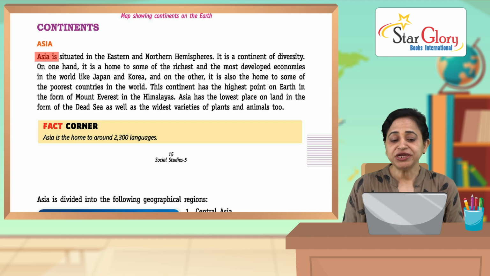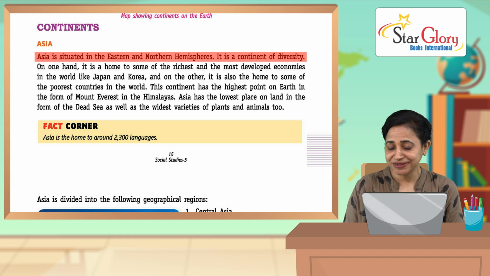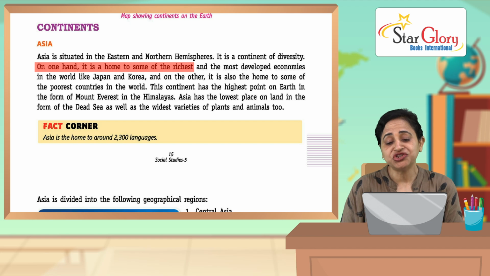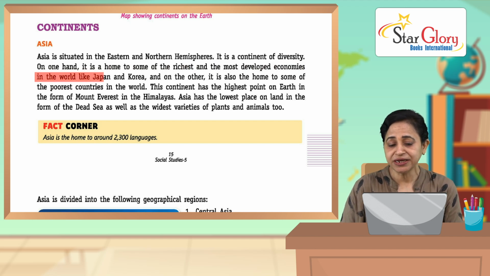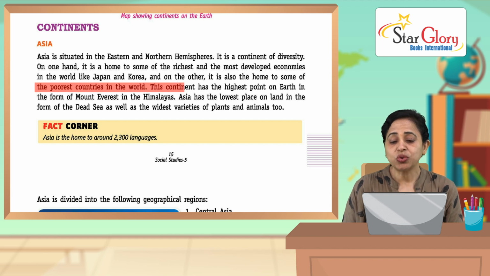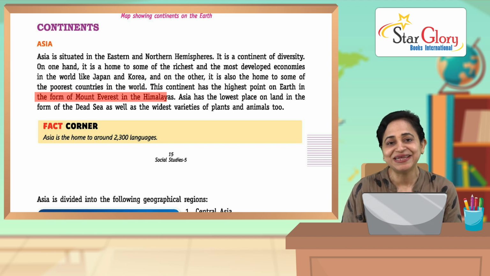Asia is situated in the eastern and northern hemisphere, and it is a continent of diversity. On the one hand, it is home to some of the richest and the most developed economies in the world like Japan and Korea, and on the other it is also the home of some of the poorest countries in the world. The continent has the highest point on earth in the form of Mount Everest in the Himalayas.